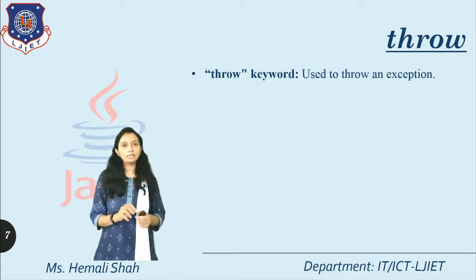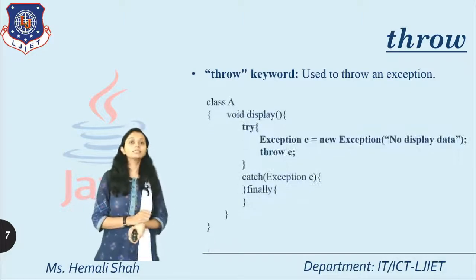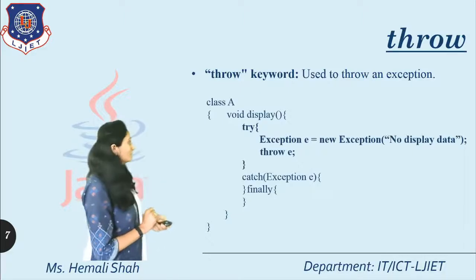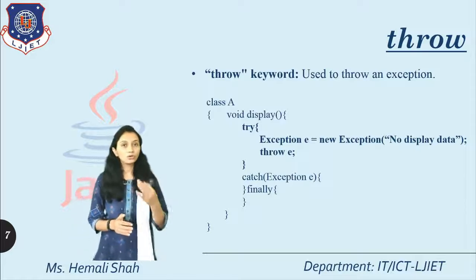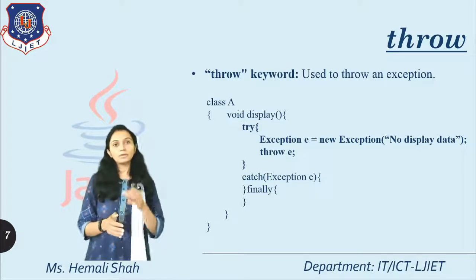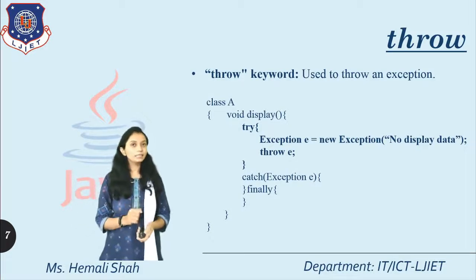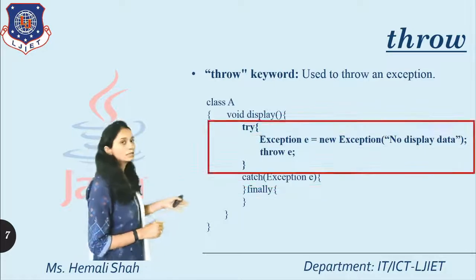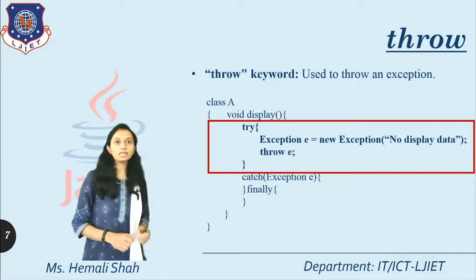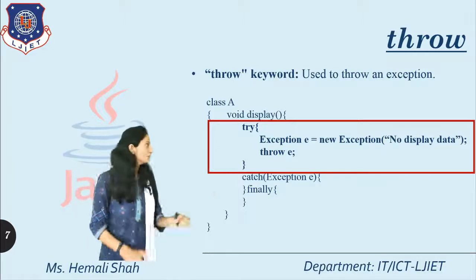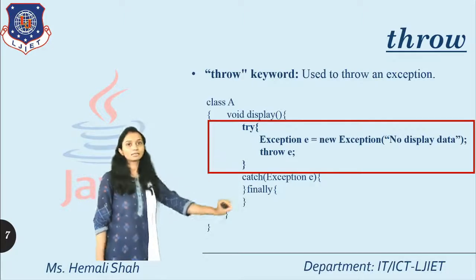So the meaning of that is it throws an exception. Now the syntax of this throw keyword is like this. Say, for example, you want to throw an exception based on some required condition. At that time you can write like this. You can create the object of the exception and use the throw statement, throw e, like this.